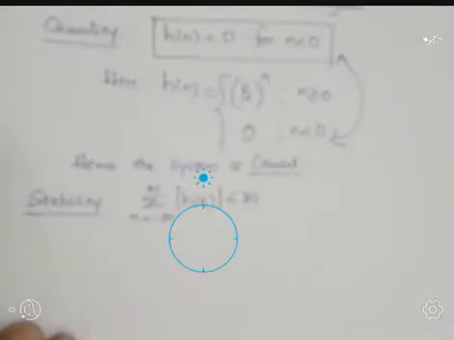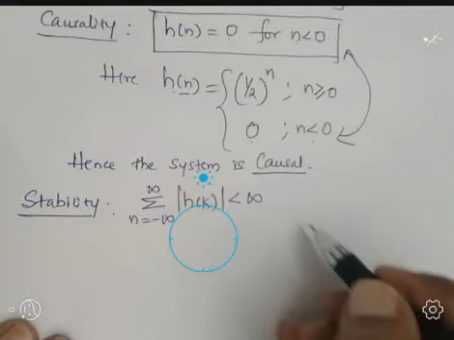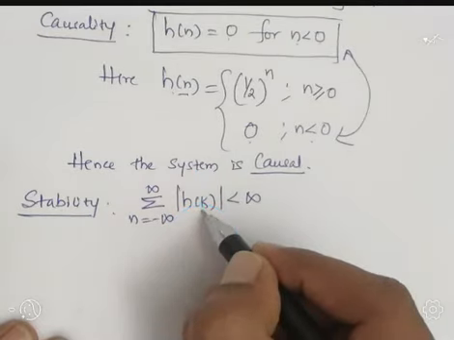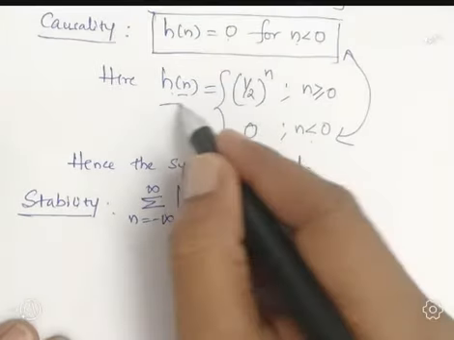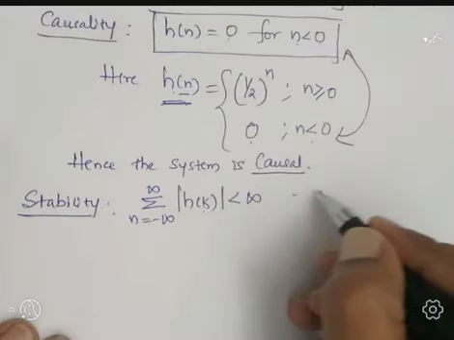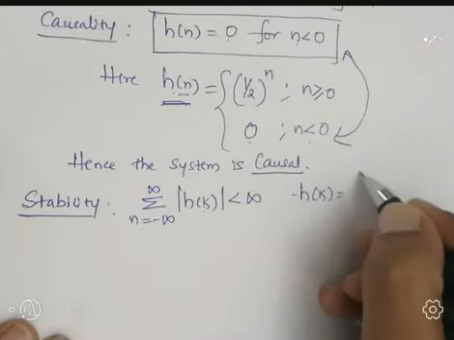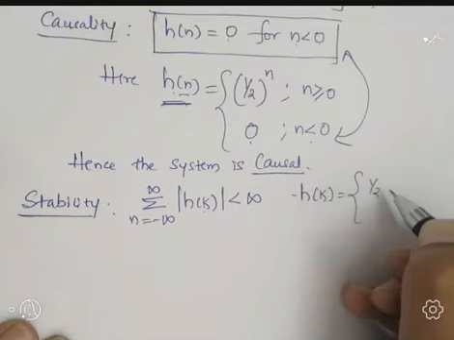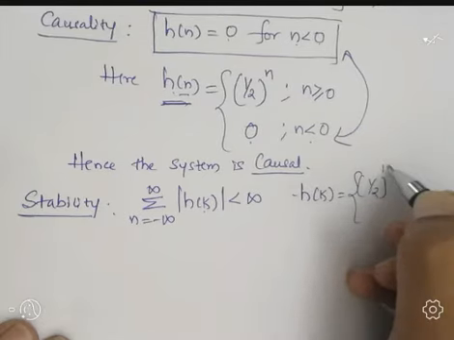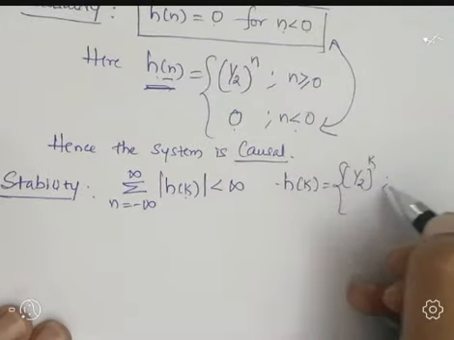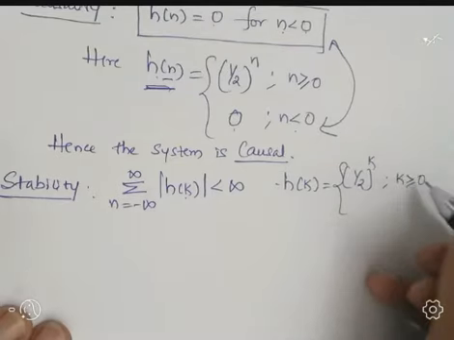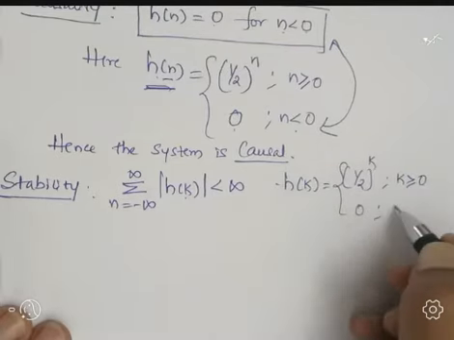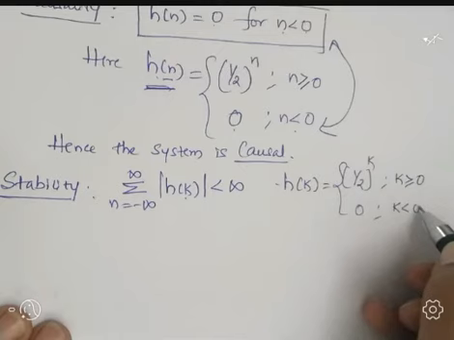Here the index n is there, but we represent it in terms of k. Writing the same equation in terms of k, h of k equals 1 by 2 raised to k for k greater than or equal to 0, and if k is less than 0, it is 0.